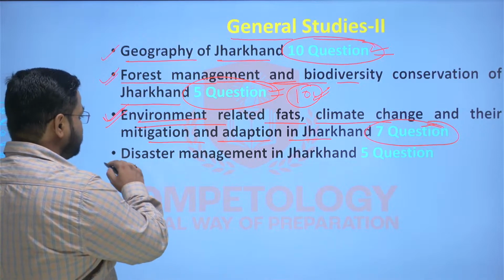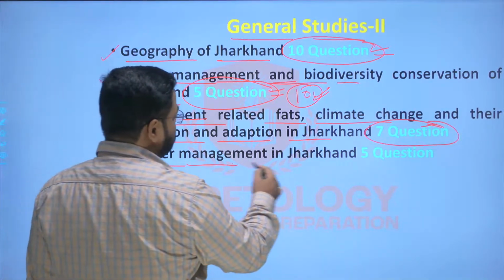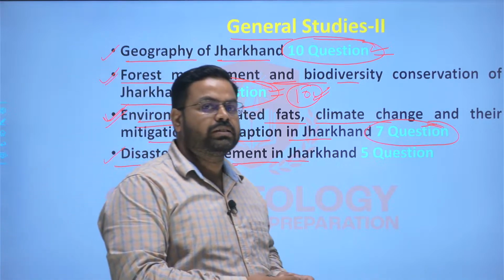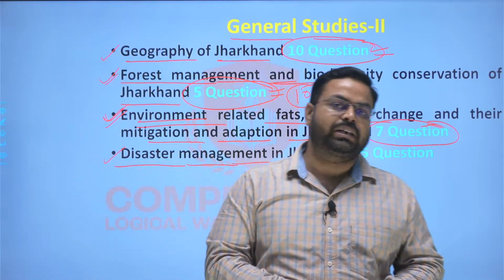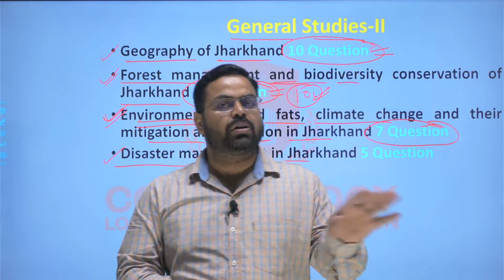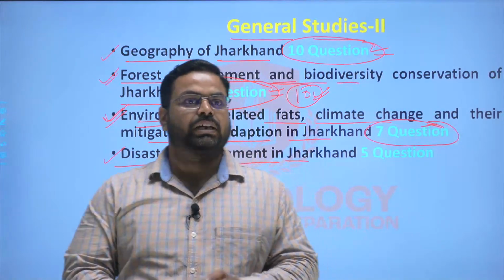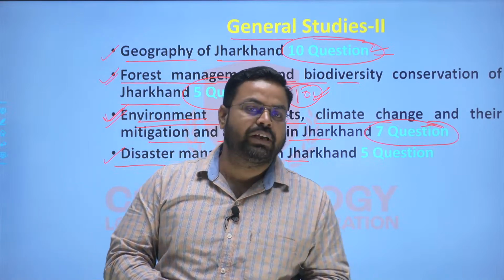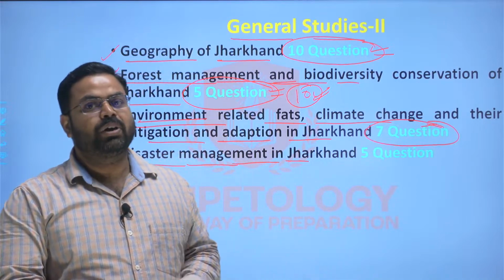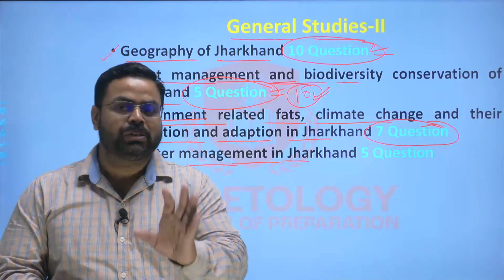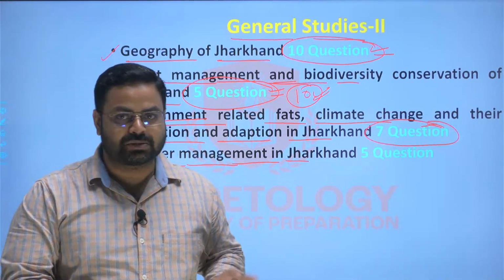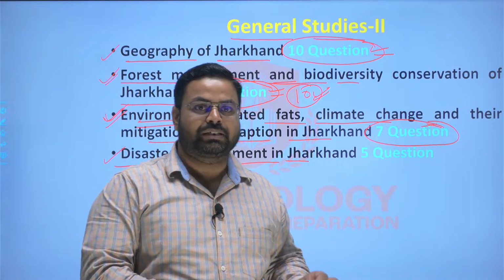Next is disaster management. Such devastating disasters like cyclones or other things do not occur in Jharkhand, because Jharkhand is not a coastal area. Even floods you will not find, because Jharkhand is a plateau region. If there is heavy rain in Jharkhand, then the whole water will go to either Bihar or Bengal or Odisha. So Jharkhand is quite safe in that respect, right?